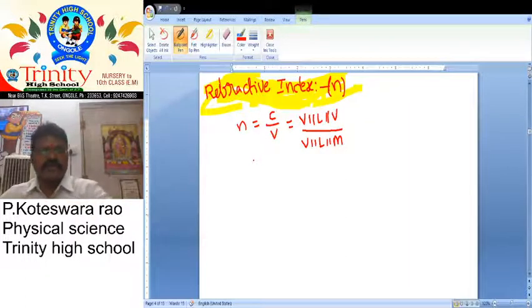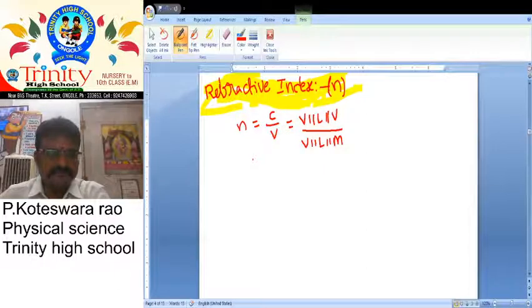Then how can you define this one? Refractive index is defined as the ratio between velocity of light in vacuum and velocity of light in medium. Here n is the ratio, because n is equal to C by V. It is a dimensionless quantity.